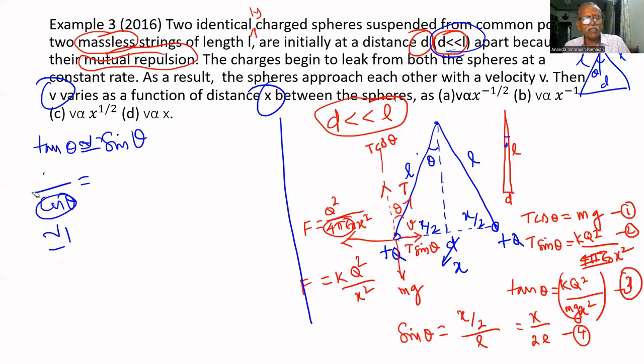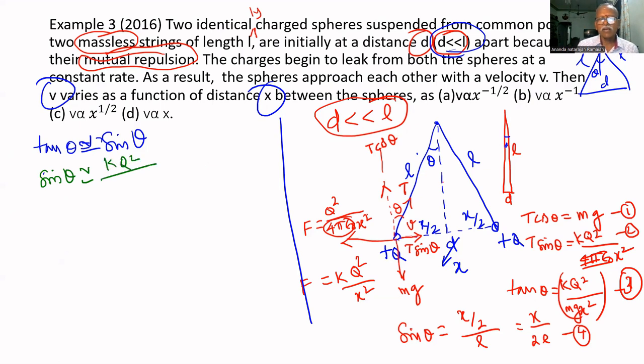For that approximation, he is giving that d is far, far smaller than L, so we have to consider that approximation. Therefore, instead of tan theta, I can write sin theta approximately equal to K Q square divided by mg x square. Let it be 4.